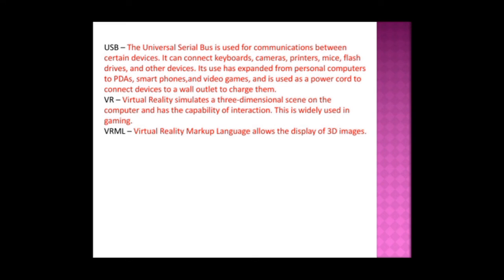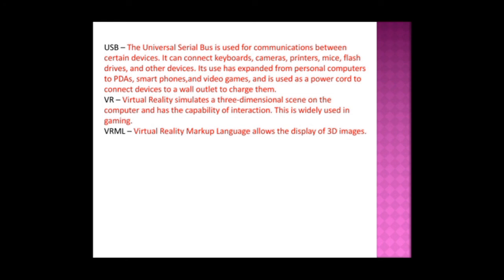And USB is a universal serial bus, used for communications between certain devices. It can connect keyboards, cameras, printers, mice, flash drives, and other devices. Its use has expanded from personal computers to PDAs, smartphones, and video games, and it is used as a power cord to connect devices to a wall outlet to charge them.